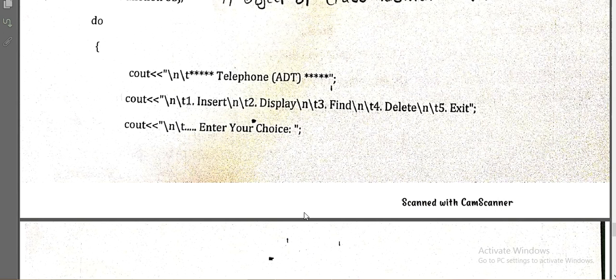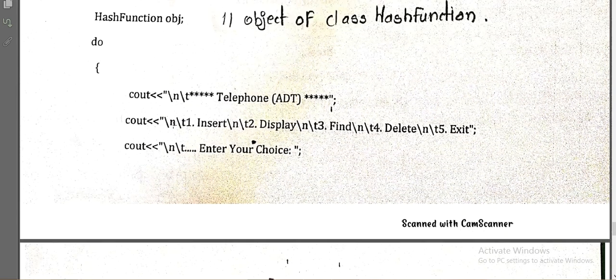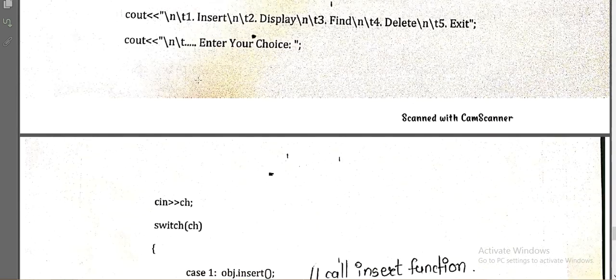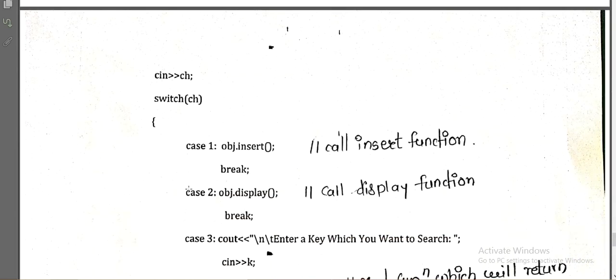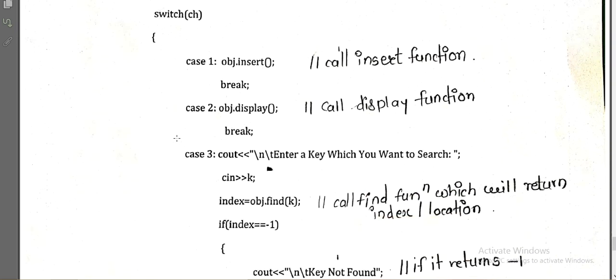Okay, so we are going to take the choice from the user, and while doing this we are making use of a switch case, right? We are taking the choice from the user in the variable ch, and we are passing that choice as a parameter to the switch. Now the switch will execute the cases according to the input, whether it is 1, 2, 3, 4, 5. So if it is case 1, then in case 1 we are calling the insert function.